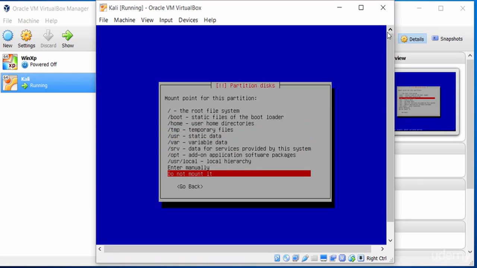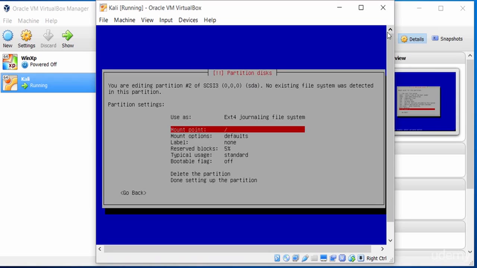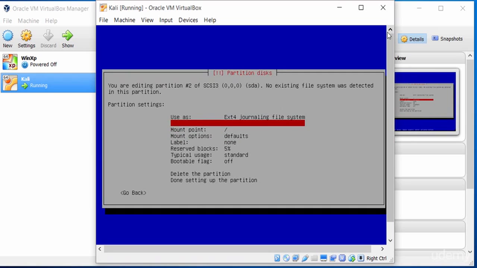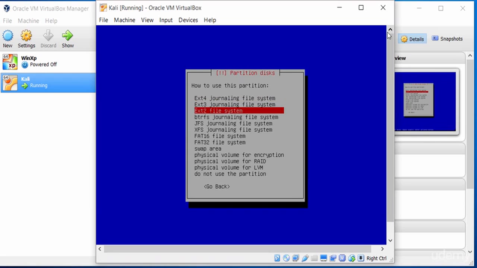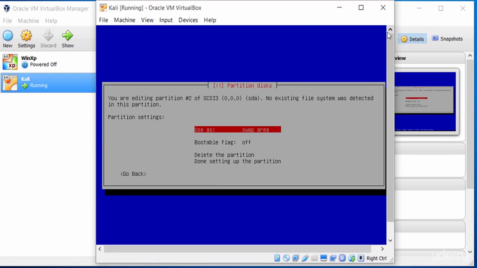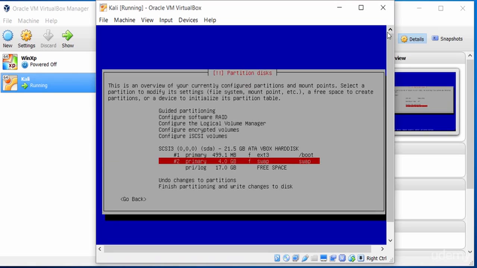So let me just go back out of this for a second and go into the ext3. Yep, here we are, swap area. I want to create this as a swap area. So this enables that RAM usage if needed, to make sure there is a buffer of RAM in the swap area. So I go on and create this.